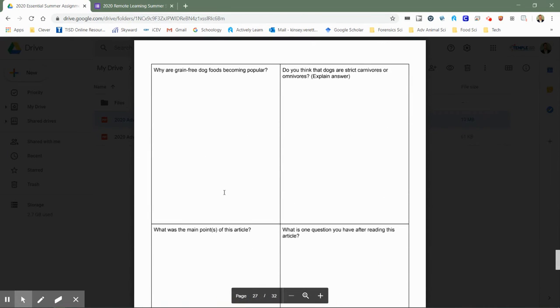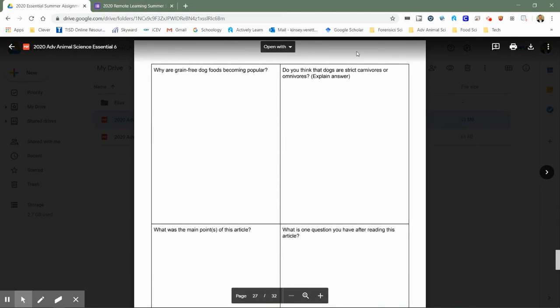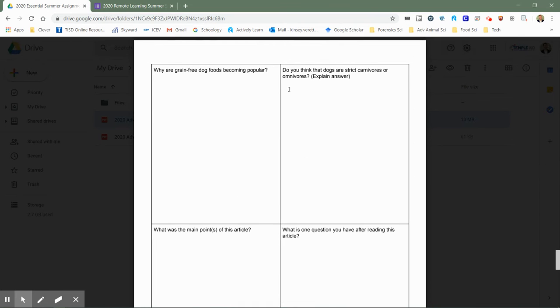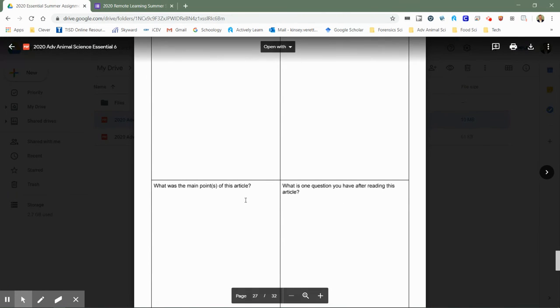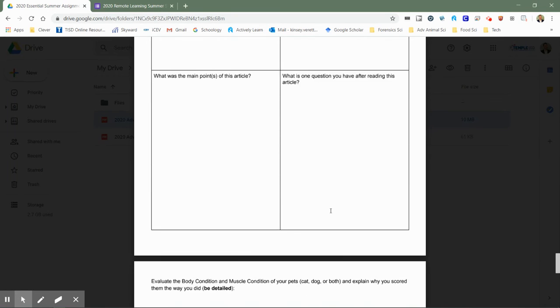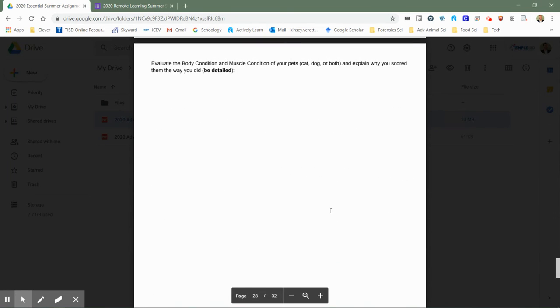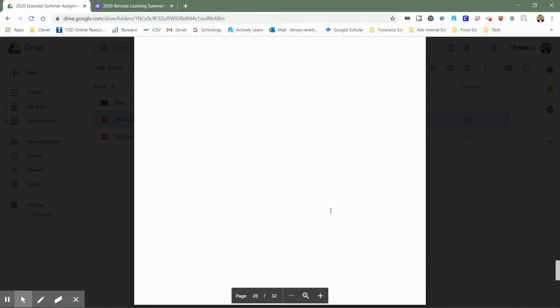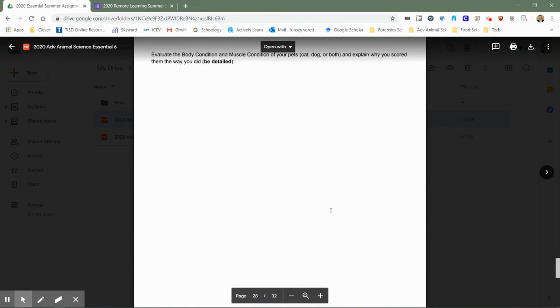The questions generally are the same on each of these tables, but there's some that are unique to the article that I'm having you read, such as this one here. Do you think that dogs are strict carnivores or omnivores? So some of the articles have questions that are unique to them. Some of them are generally what is a question you have. I think I always put that one in there.